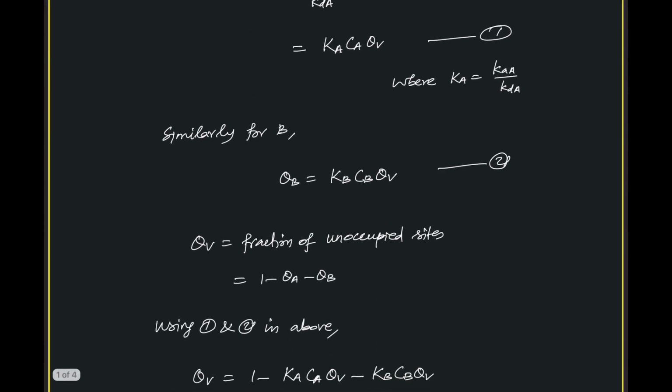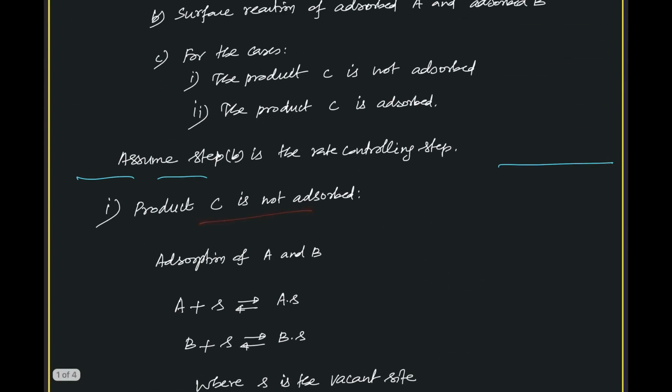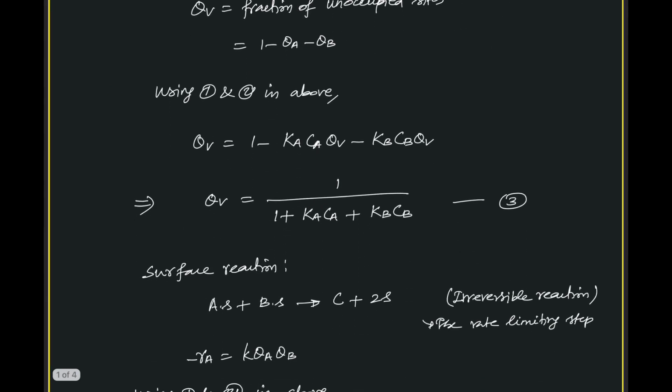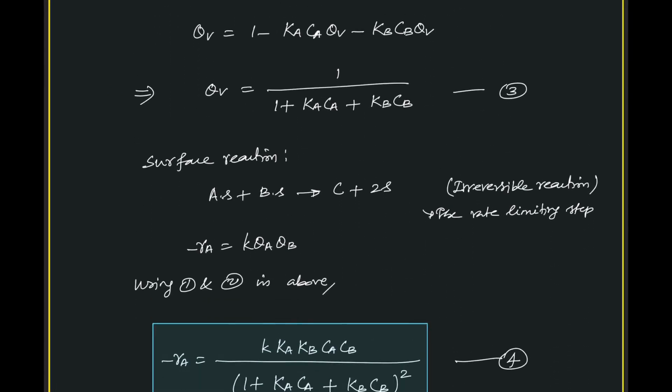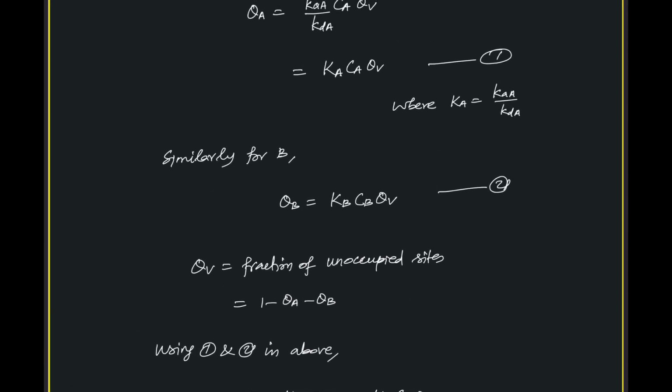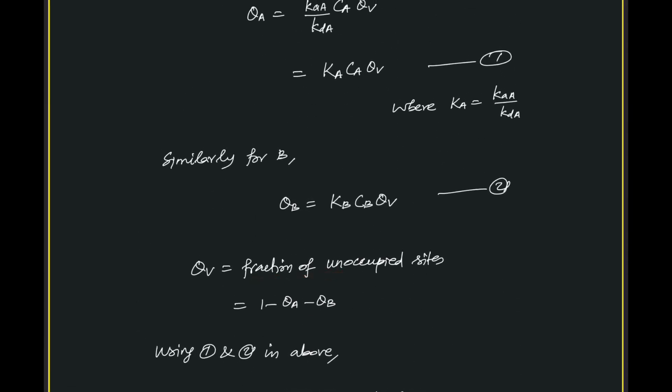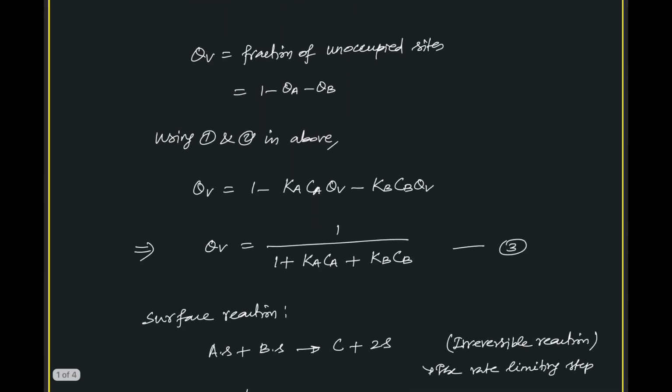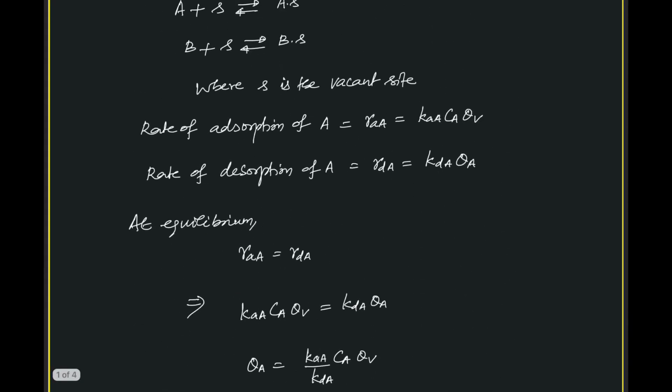We know only components A and B are getting adsorbed, as given here. Product C is not adsorbed. Theta V is the fraction of vacant sites, which is equal to 1 minus the occupied fraction. The occupied fraction is theta A plus theta B. So 1 minus theta A plus theta B is the vacant site available. This theta A we already know in terms of K_A C_A theta V.